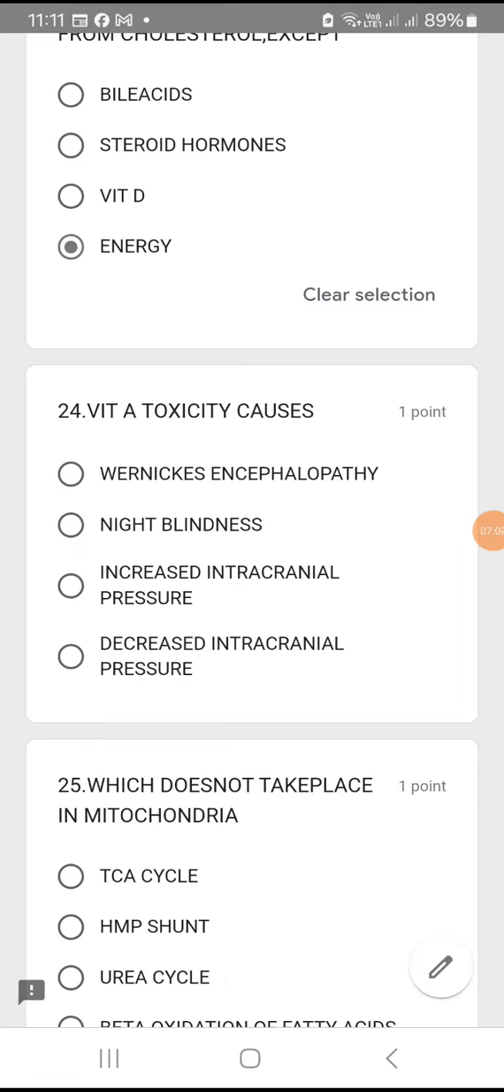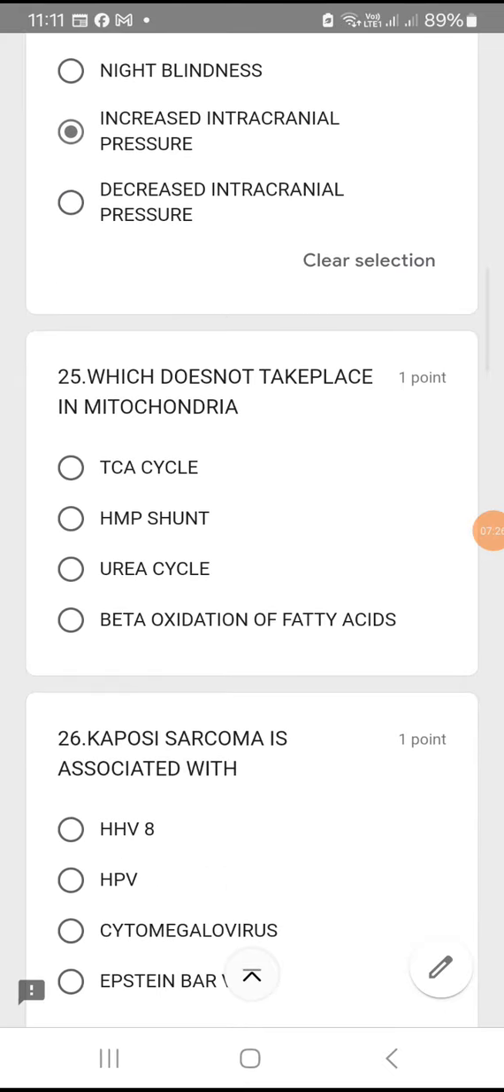Vitamin A toxicity causes what? Question number 24. Vitamin A, if it becomes high, toxic. So just look into the options C and D. C says increased intracranial pressure. D says decreased intracranial pressure. So the option will be either of this. So vitamin A toxicity causes increased intracranial pressure.